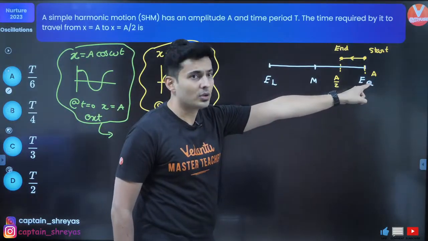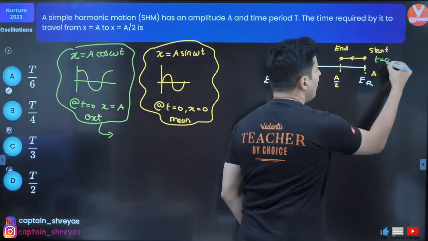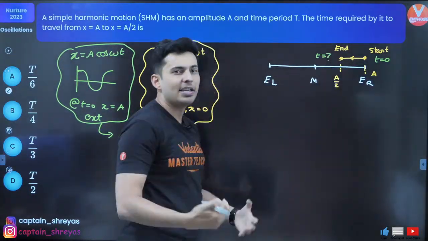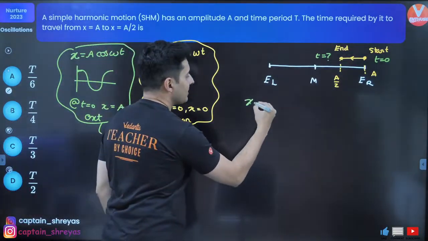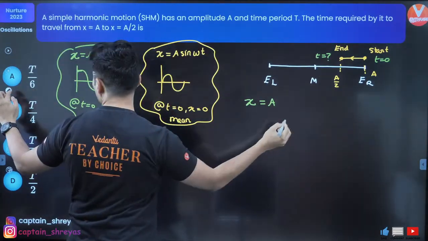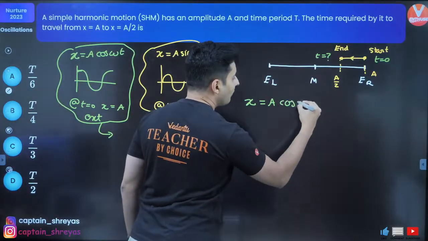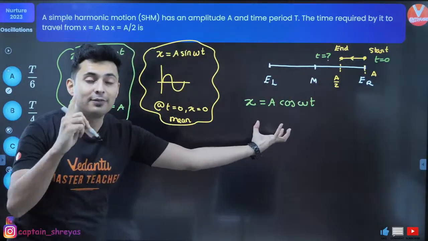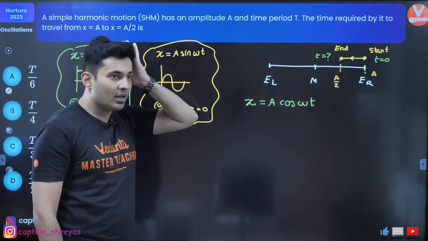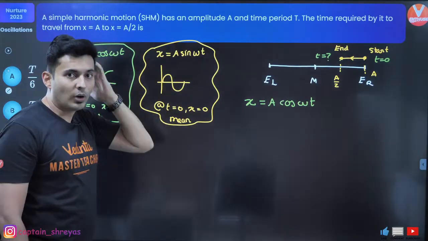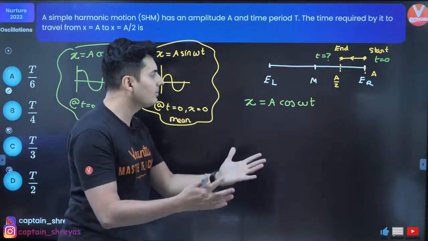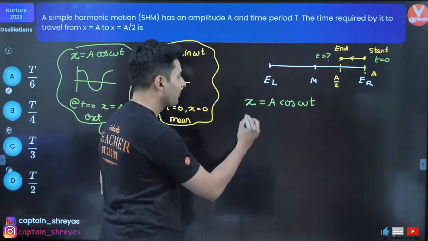So at t equal to 0, the x value is a. Since x is a, sorry, not sine, my bad, cos, x is nothing but a cos of omega t. The choice of the function is very crucial for solving the question. All this knowledge should be there. You are not going to write all these steps. This is all there at the back of your head. You should know, oh, mean, sine, extreme, cos. It helps you solve the problem in a much faster way.